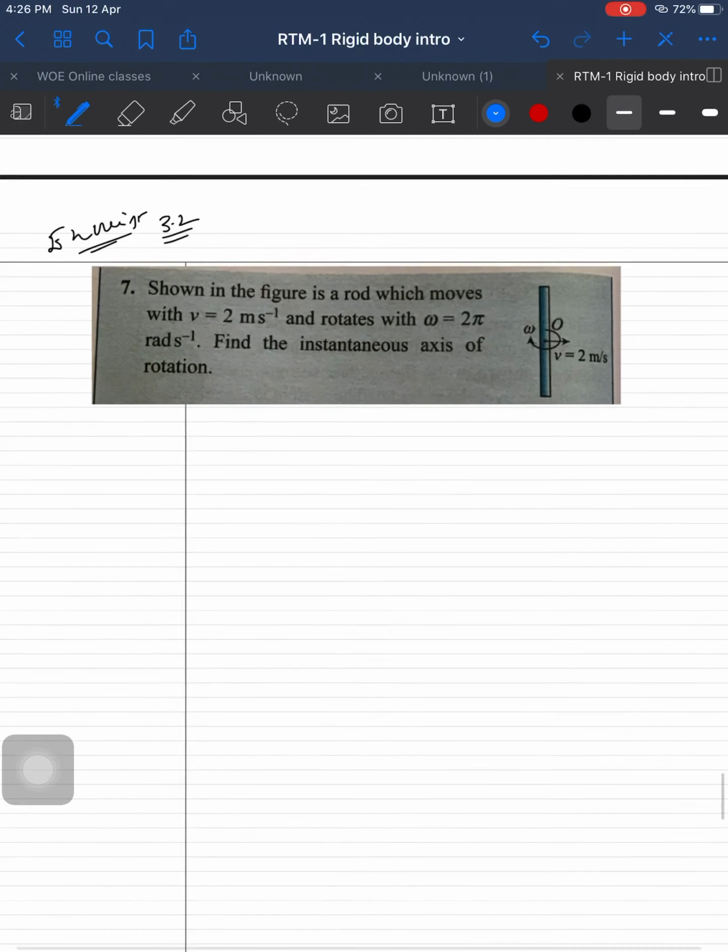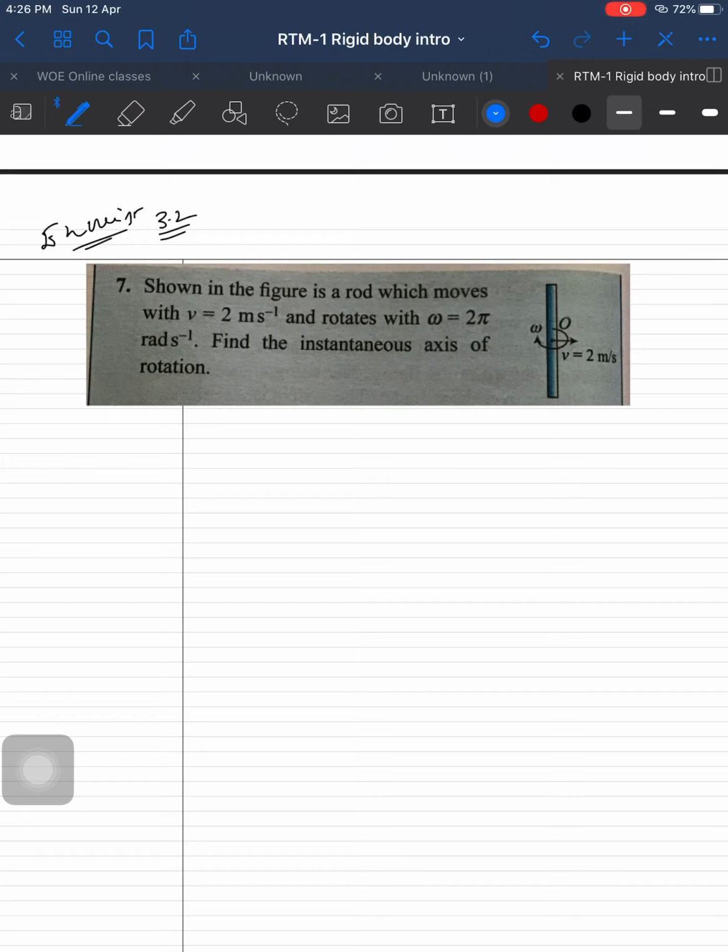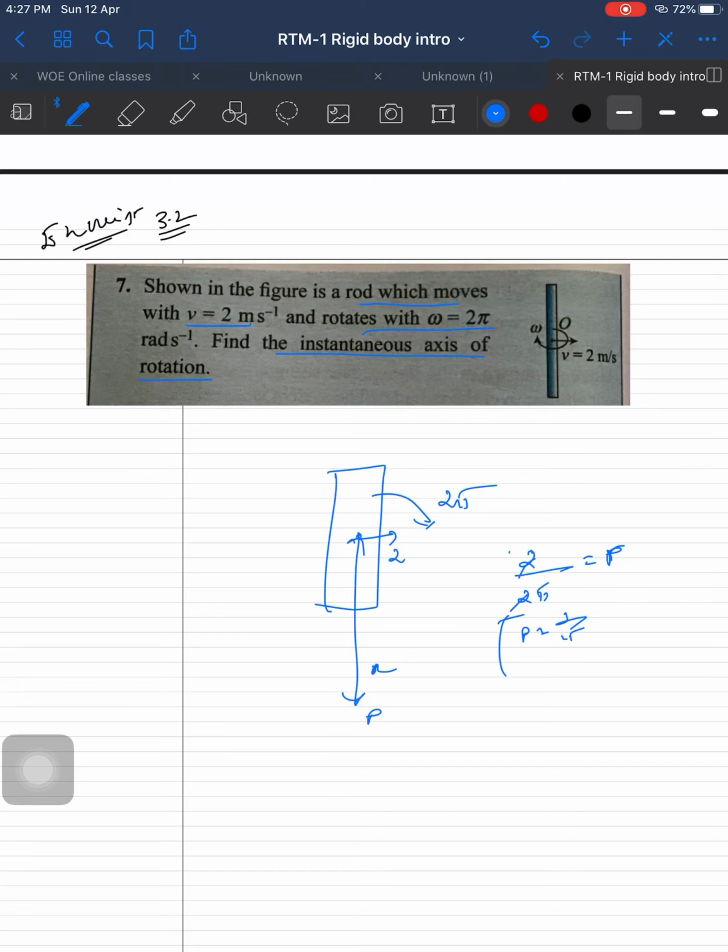Now this is the example, exercise 3.2, and I am solving this problem also. A body moves with V equal to 2 meter per second and rotates with angular velocity omega; find the instantaneous axis of rotation. Just as simple as that. Omega is known, omega is equal to 2 pi. Take a distance x for the point of rotation, and velocity V is equal to 2. From V by R, 2 by 2 pi is equal to the position distance, which is 1 by pi meter. This is the instantaneous axis of rotation.